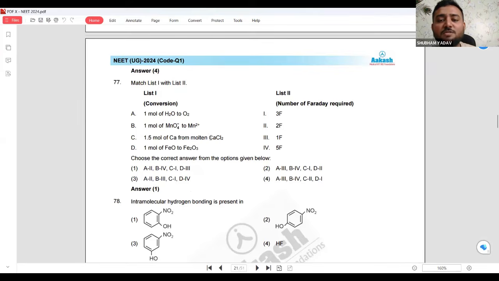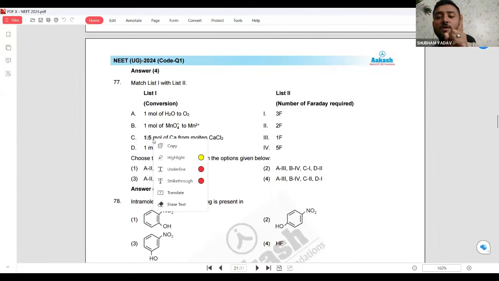Now Ca to CaCl2. Now calcium, it is generally how much? 1 mole of calcium from molten CaCl2. Calculate how much it is. But you have to take care of one thing. It is 1.5 mole. Whatever you calculate is for 1 mole.